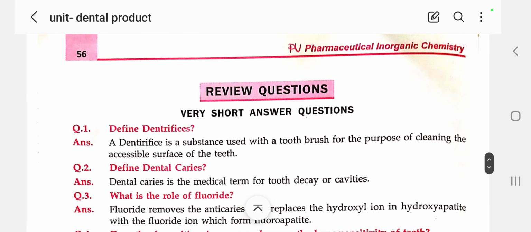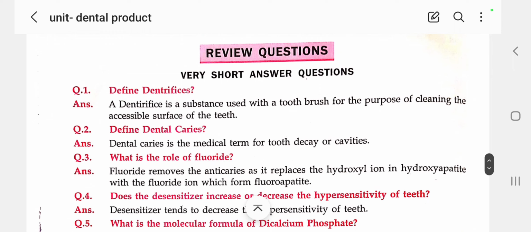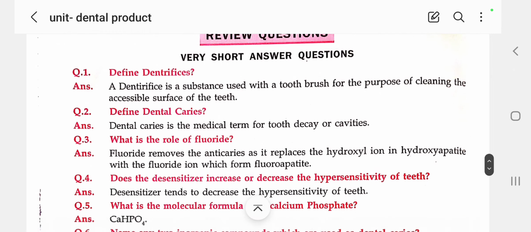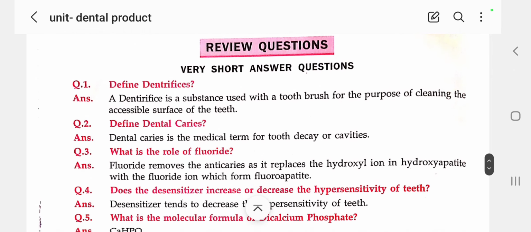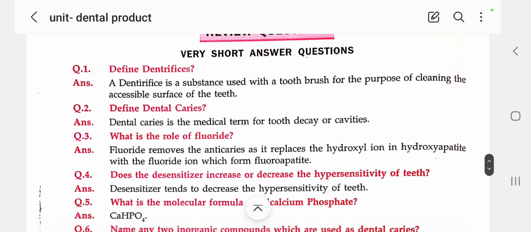Next we'll see the overall. So far I think the overall will give a complete solution about dental products. Now we'll see the review questions. This will help you with the definitions and what the salient features are, from the previous classes also. In the first session I already discussed with you the salient features. This review questions will give you a much better understanding of dental products.